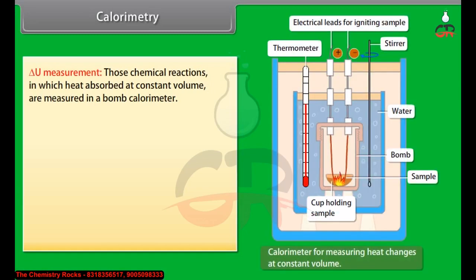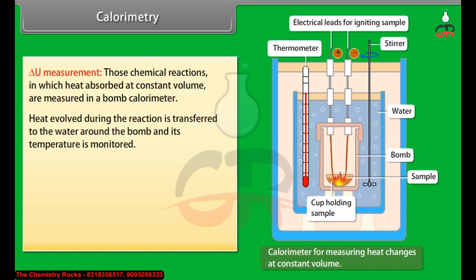Delta U measurement. Those chemical reactions in which heat absorbed at constant volume are measured in a bomb calorimeter. The steel vessel is immersed in water bath to ensure that no heat is lost to the surroundings. A combustible substance is burned in pure dioxygen supplied in the steel bomb.